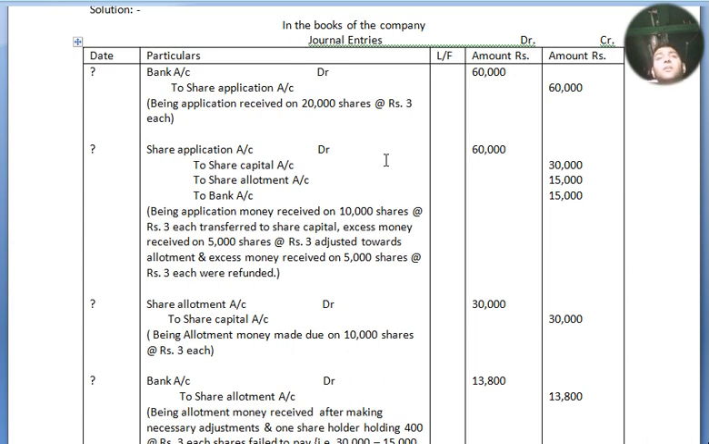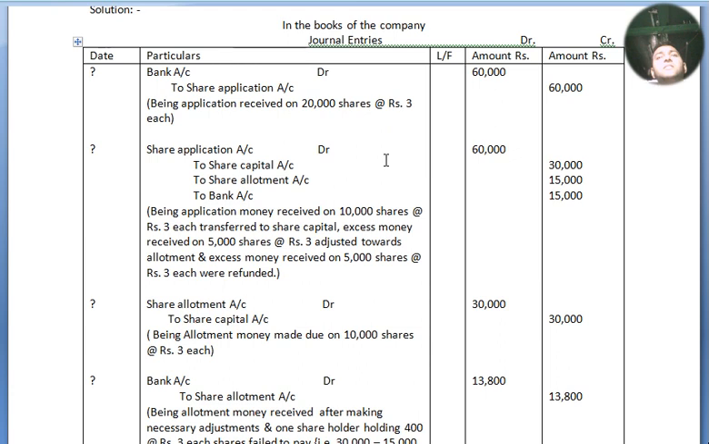Share application account debited to share capital account, to share allotment account and to bank account. Why to bank account? Because those 5,000 shares at the rate of rupees 3 each will be refunded, and excess money on 5,000 shares will be adjusted towards allotment. The amount of share capital, which is 10,000 into 3 equals 30,000, is not an adjustment; shares will be allotted and it will be transferred to share capital account.